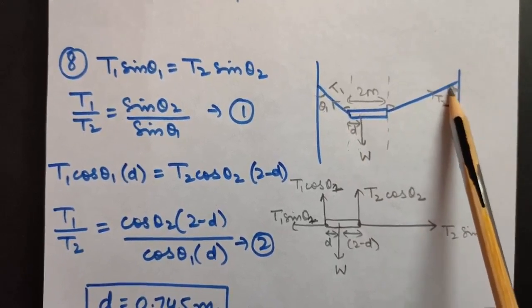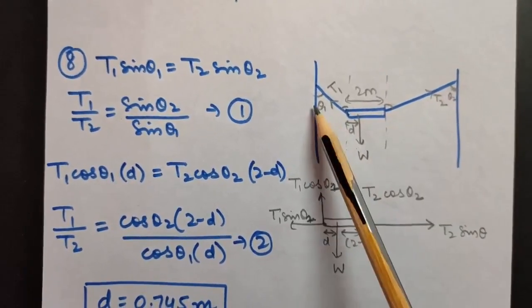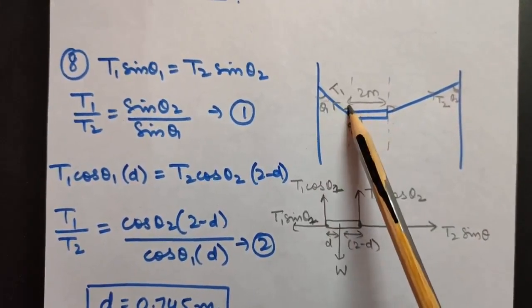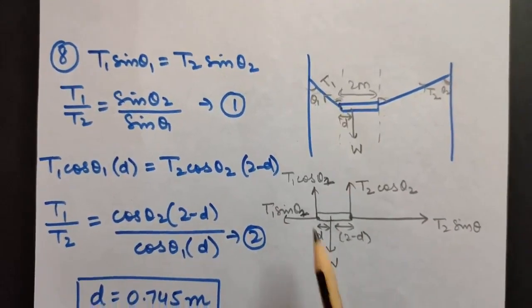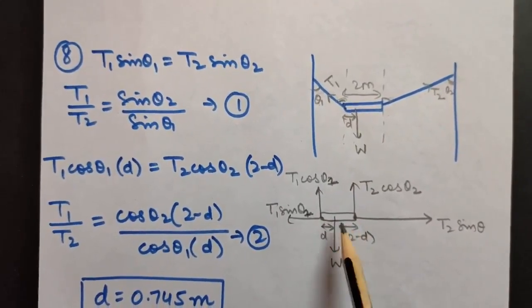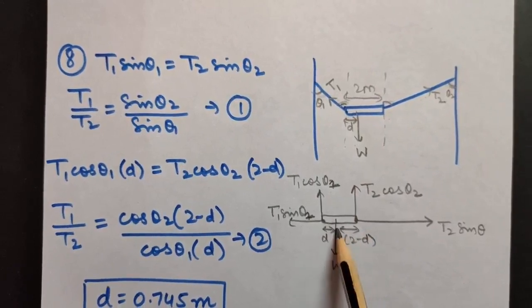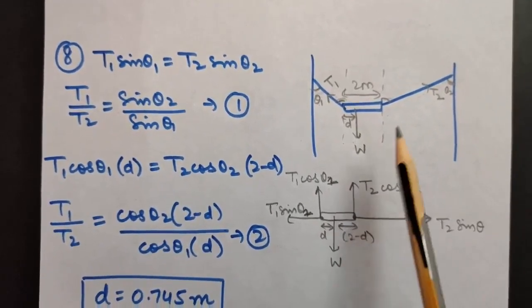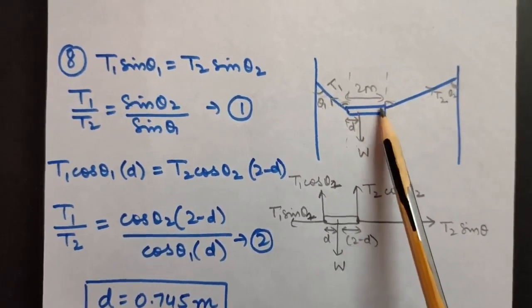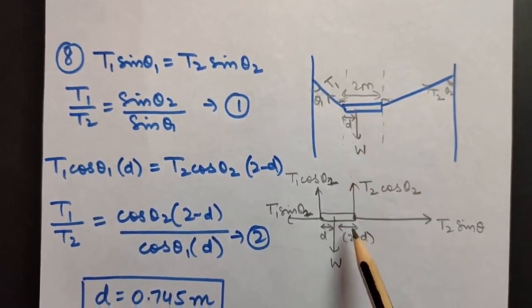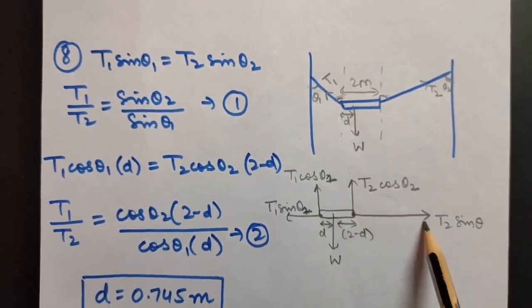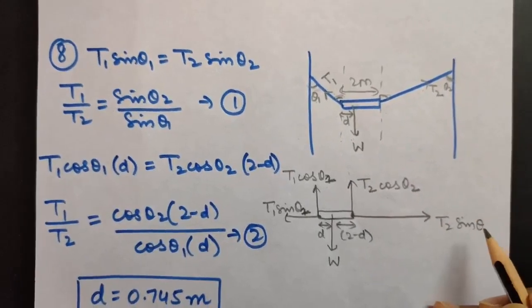Now if this is theta 2, this will also be theta 2, and if this is theta 1, this will also be theta 1. Here again this is the bar, this is the center of gravity, this is d, this is 2 minus d. When you resolve T2, this component will be T2 cos theta 2 and this component will be T2 sin theta 2.